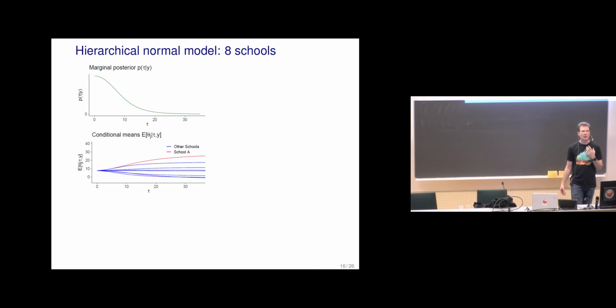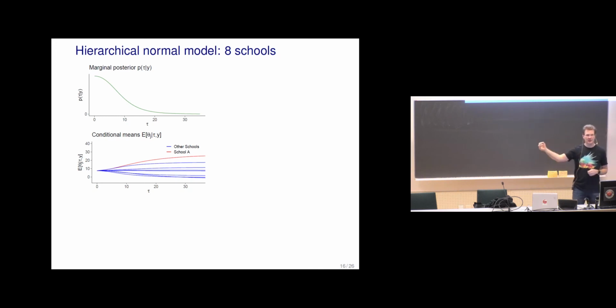This one is showing the conditional mean with respect to tau, which shows how this population prior affects the results. With tau 0, we would have all the conditional means be the same, so a completely pooled model.